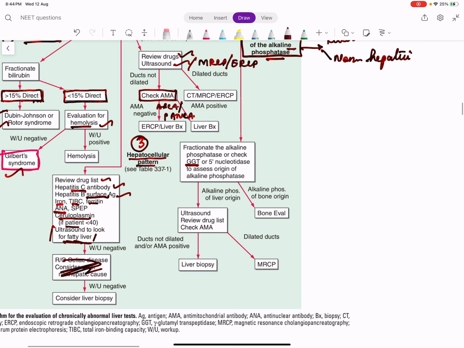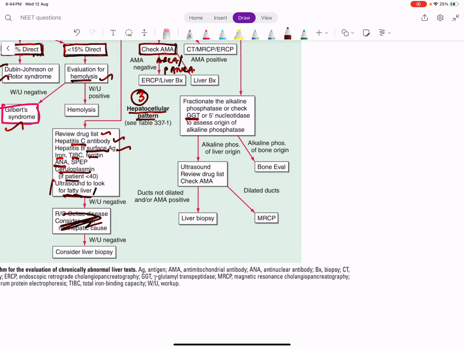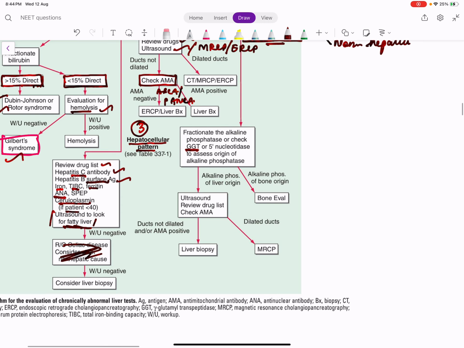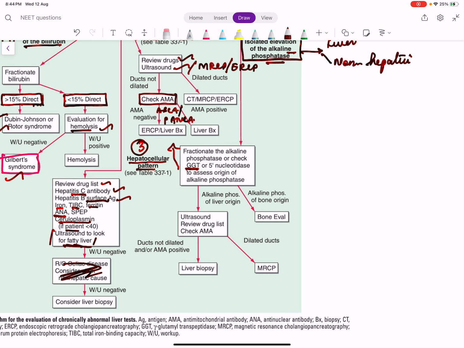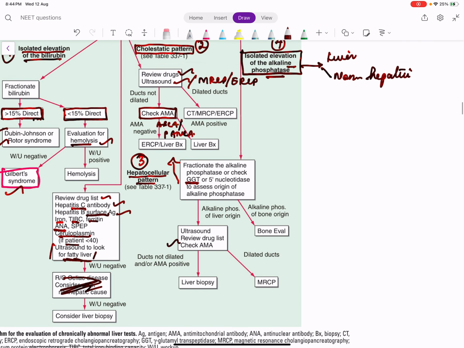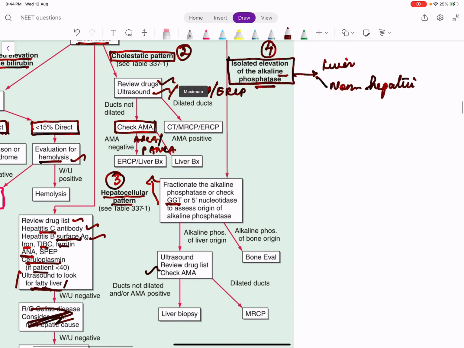If GGTP and ALP are high, definitely it is a cholestatic pattern. So we'll come back to this one. If it is a cholestatic pattern, do ultrasound, MRCP or ERCP. If the imaging is normal, then you have to check for AMA to rule out PBC and see for p-ANCA to rule out primary sclerosing cholangitis, right?